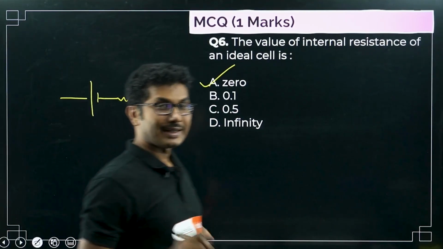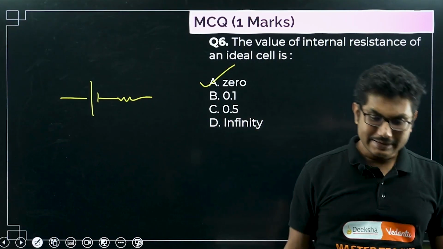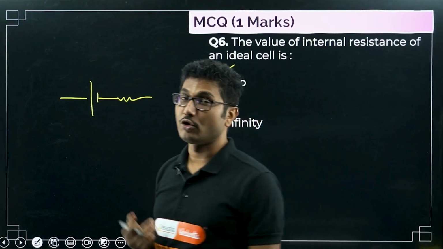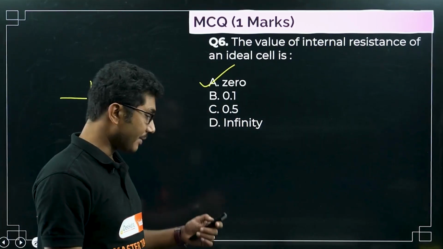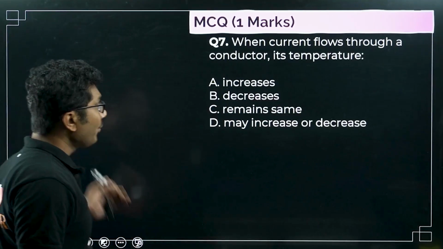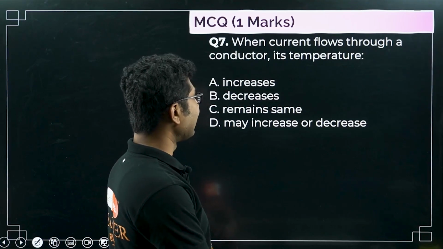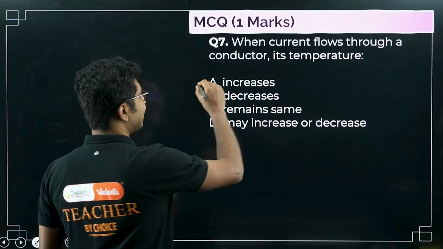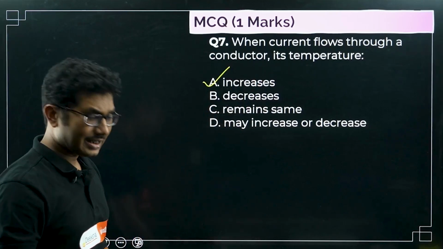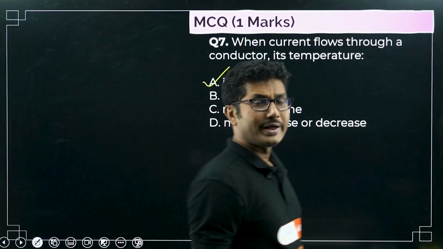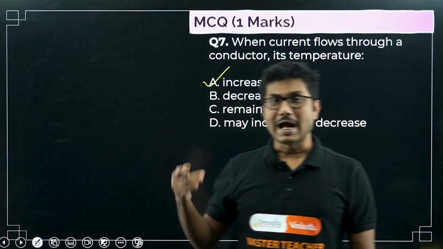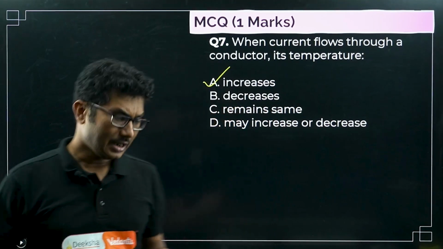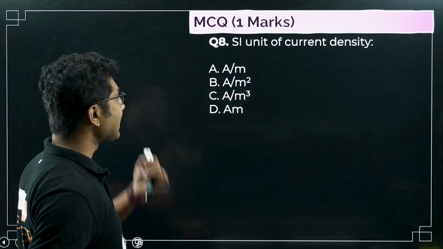If it was connected in parallel, then in that case it will be infinity. We will see that in case of voltmeter and ammeter in our next chapter. When current flows through a conductor, its temperature increases. Obviously, for any conductor, as current flows through it, it converts into heat energy, and basically that's why its temperature increases.